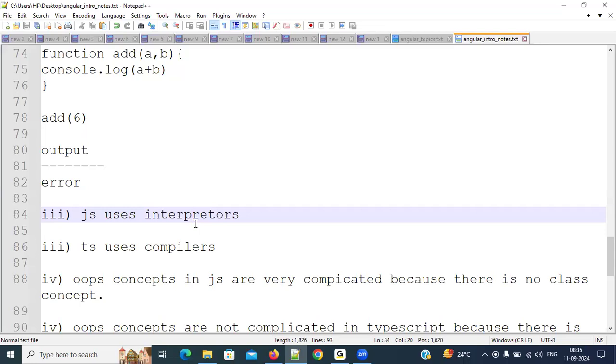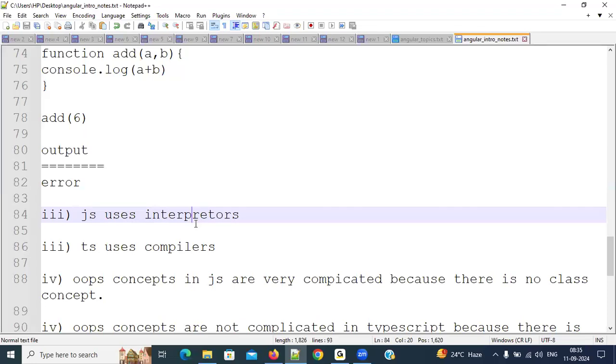But what will these compilers do? It will read all the 20 lines at once. And if there are any errors, all the errors they will display at once. That means it will display line 4 there is a problem, 6 there is a problem, 8 there is a problem, 12 there is a problem, 16 there is a problem. All the errors they will display at once.